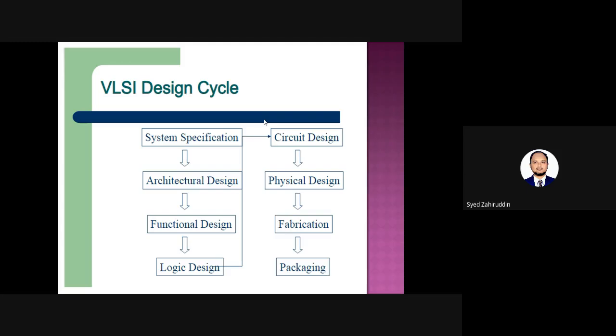Then the specification includes first what type of application we want to perform, then the architectural design, what are the submodules that exist, then after that the functional design. In order to make that adder, what type of internal circuit we are able to propose.